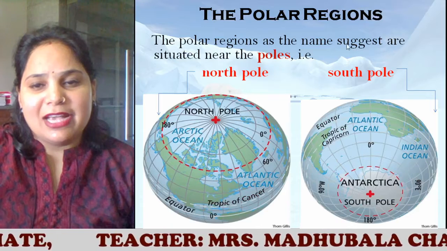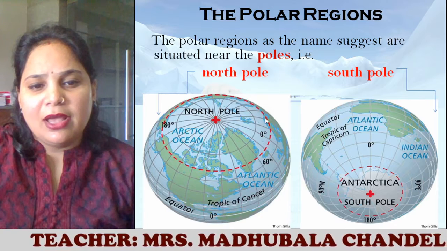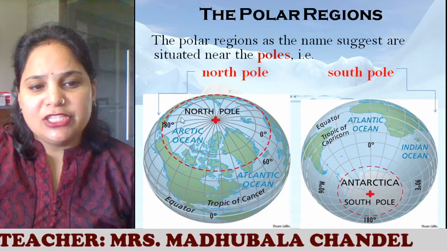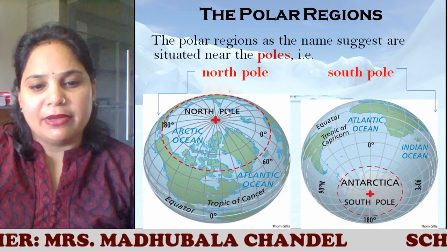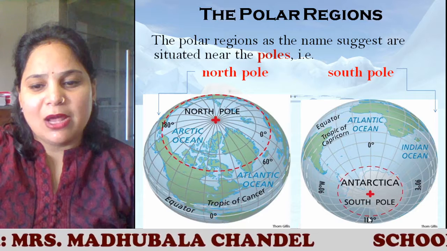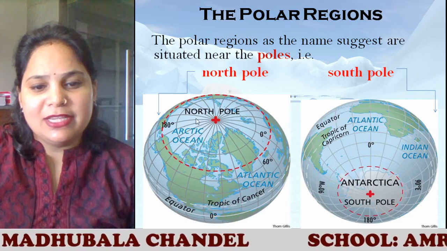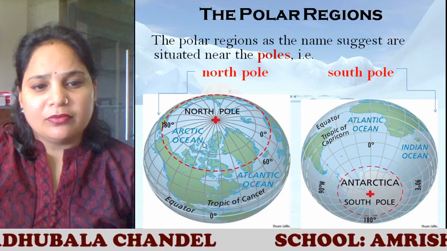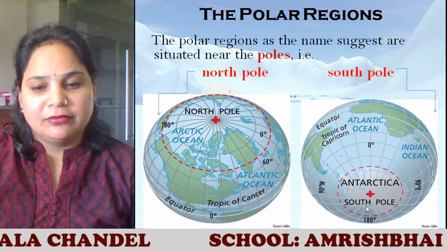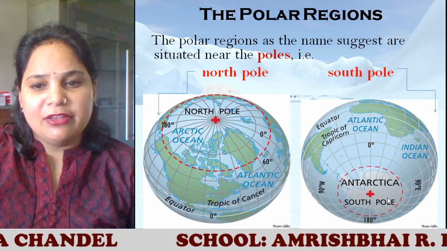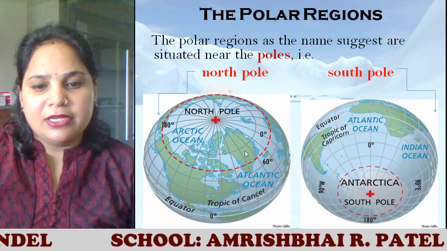The polar regions, as the name suggests, are situated near the poles, that is, the North Pole and the South Pole. The regions near the North Pole have an extreme cold climate. Near the South Pole, the region surrounding it also has an extreme cold climate. As you can see here, you have the Arctic Ocean and here you have Antarctica. These are the regions said to be the poles, the Arctic and the Antarctic.